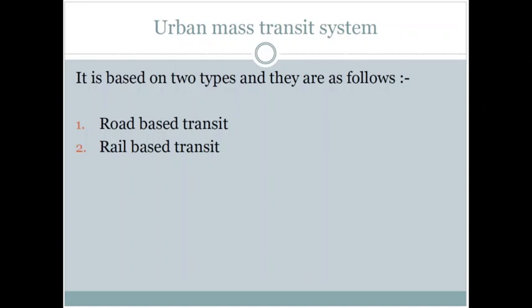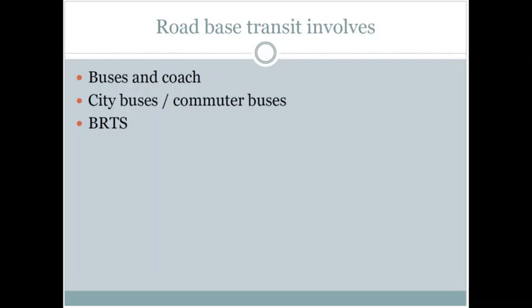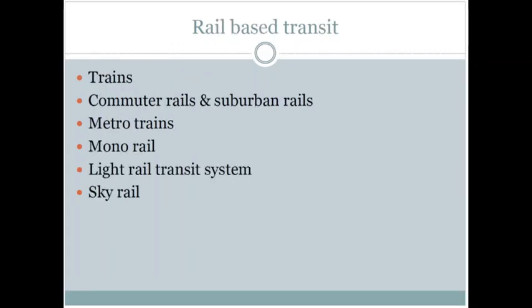Urban mass transit systems may be divided into two types. First is the road based transit systems, second is the rail based transit systems. Under the road based transit systems, it involves buses, coaches, city buses, commuter buses, or the bus rapid transit systems. Whereas under the rail based transit systems, we have trains, commuter rails, suburban rails, metro trains, monorails, light rail transit system, or the sky rail.